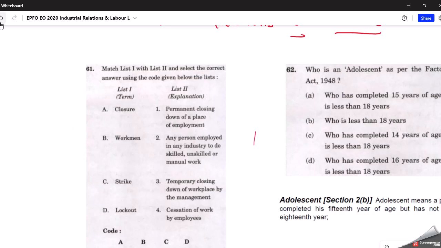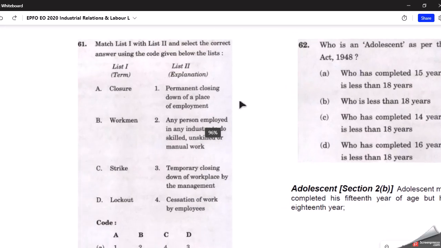If you carefully see the question, look at the terms mentioned here. First is closure. So what is meant by closure? It is the permanent closing down of a place of employment. Wherever you are working, if that place is permanently closed for some reason, that term is called closure. Now, who is a workman? The person who works in any industry. Any person employed in any industry to do skilled, unskilled or manual work, that is what a workman is.